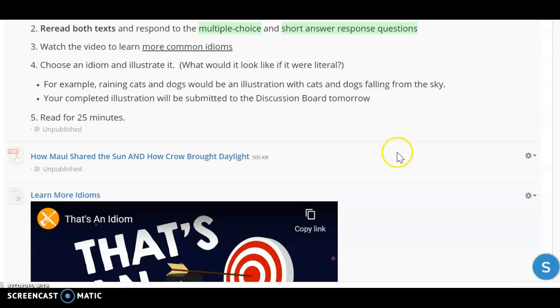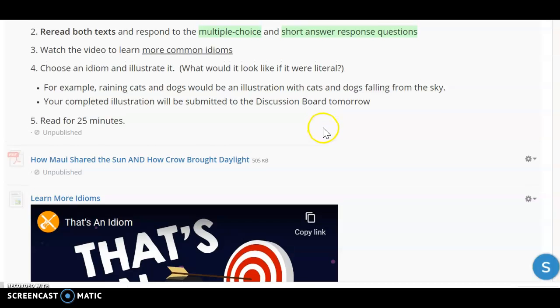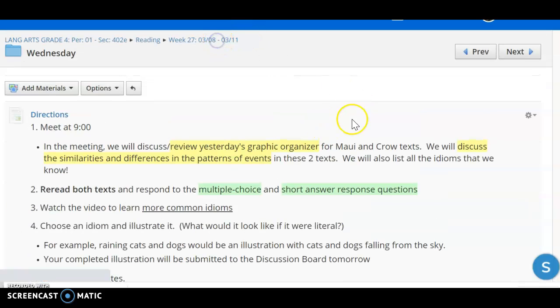I'll give an example. If I were going to choose the idiom, it's raining cats and dogs, then I might illustrate somebody standing outside holding an umbrella because cats and dogs are actually falling from the sky. This is going to be due on Thursday, posted in a discussion board for your classmates to see. So you have 2 days to complete that idiom illustration.